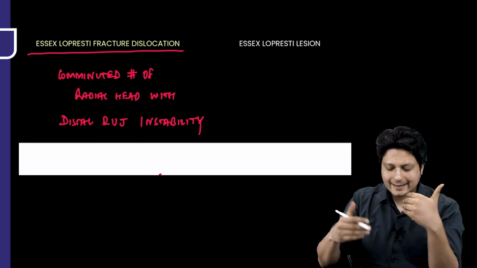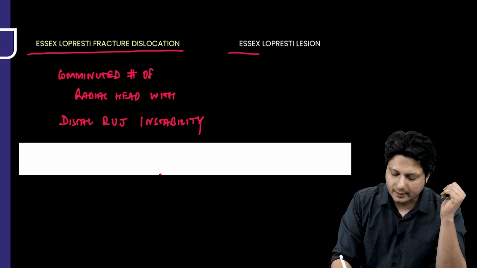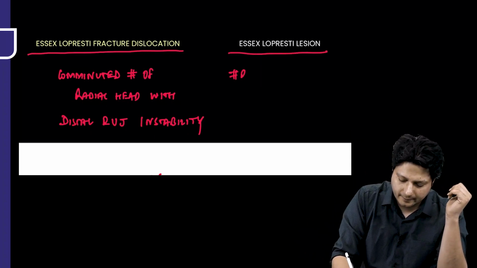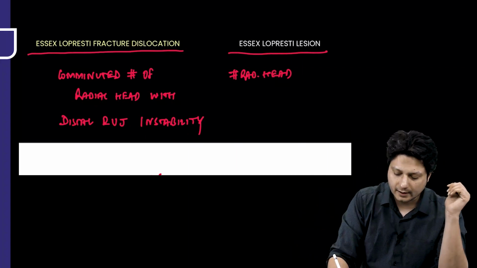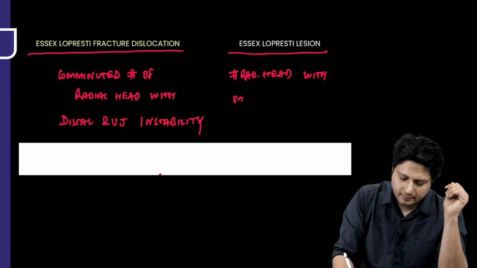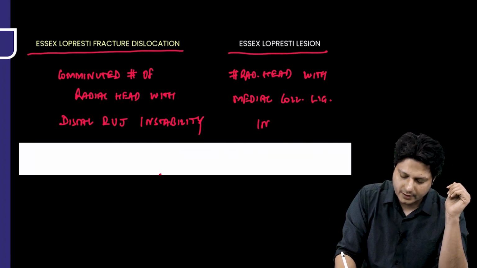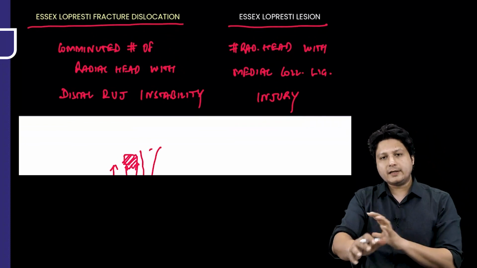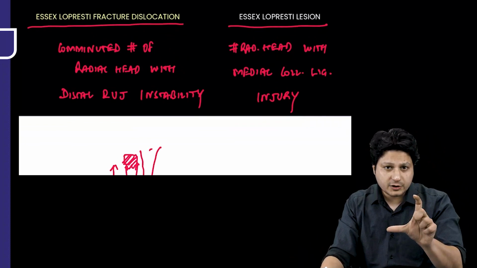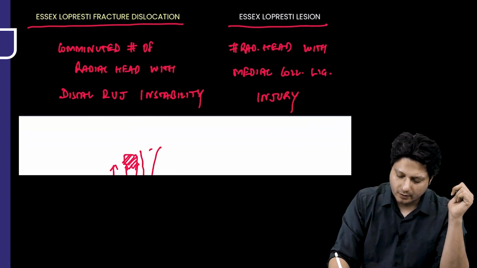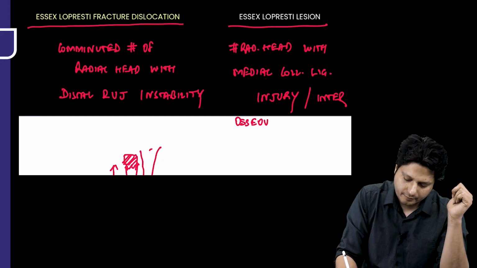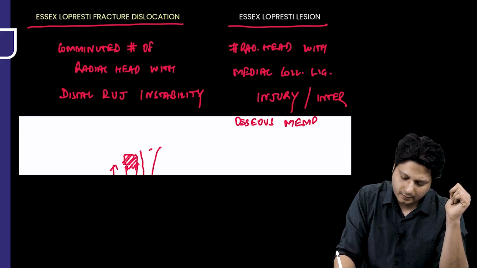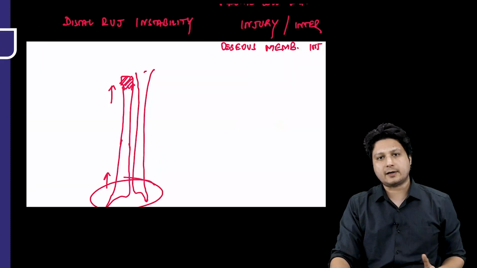Next is, what is Essex-Lopresti lesion? Now in Essex-Lopresti lesion, what is happening? It is the fracture of the radial head. It could be a comminuted fracture of the radial head with medial collateral ligament injury. Now, there could be an injury to the medial collateral ligament, but there could be an injury to the interosseous membrane also. Alright, so this is what the Essex-Lopresti lesion is.